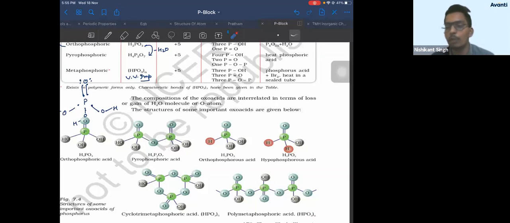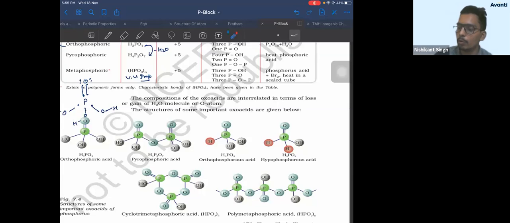What part of this oxygen belongs to this phosphorus? Half. Half to this phosphorus, half to this phosphorus. What part of this oxygen belongs? Half to this phosphorus, half to this phosphorus. So if you see how many oxygen it has, half plus half, 1, 2, 3. So total 3 oxygen. This is how you get the molecular formula, right?